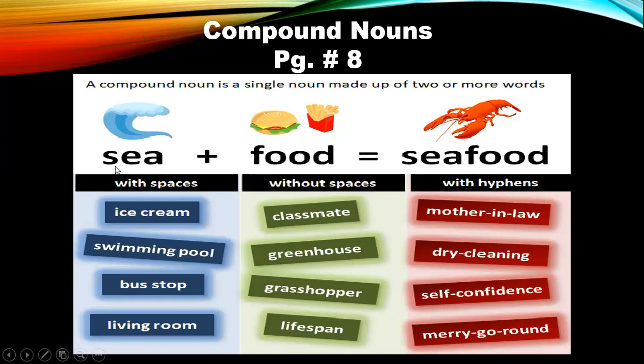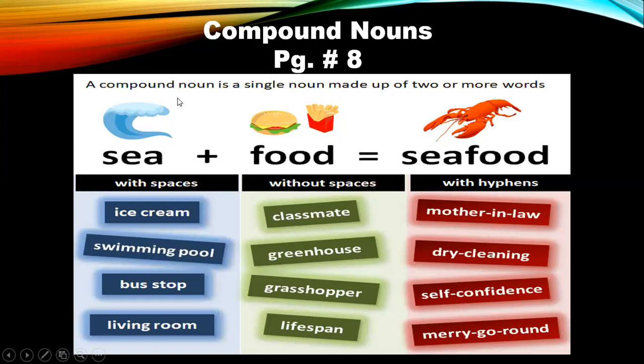Okay, for example, sea. Now, sea is the big sea that we have, and food is something that we eat. So, when I put together sea and food, it becomes seafood. Seafood is like prawns, lobsters, and what else? Fishes. Okay, so all of this is seafood.